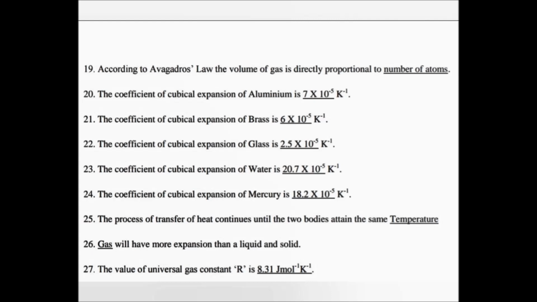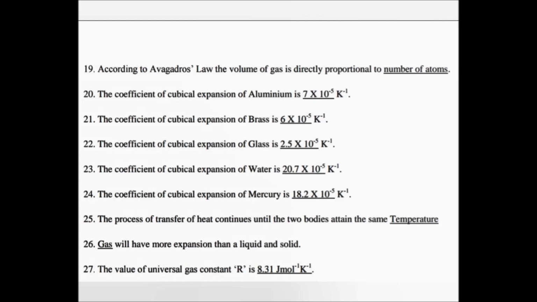The coefficient of cubical expansion of aluminum is 7 × 10^-5 per Kelvin. The coefficient of cubical expansion of brass is 6 × 10^-5 Kelvin inverse. The coefficient of cubical expansion of glass is 2.5 × 10^-5 per Kelvin.